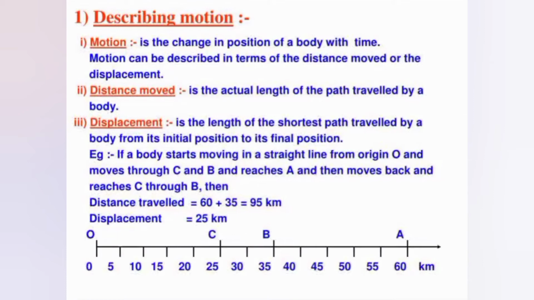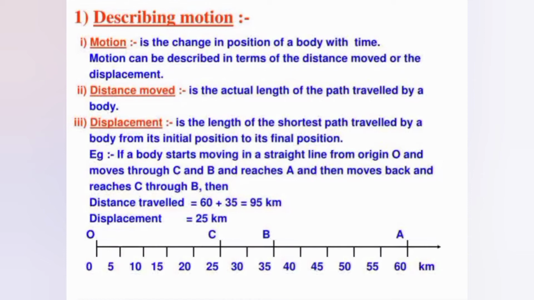As is clear from the name, if a body is said to have a uniform motion, that means it is travelling equal distance in an equal interval of time, no matter how small these intervals may be. So this is all about uniform motion.